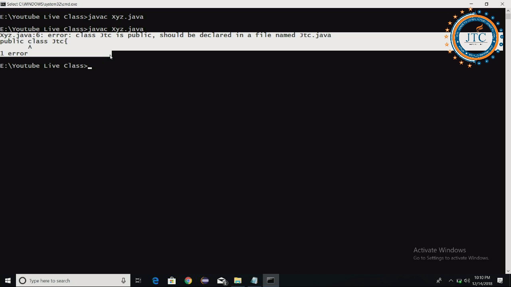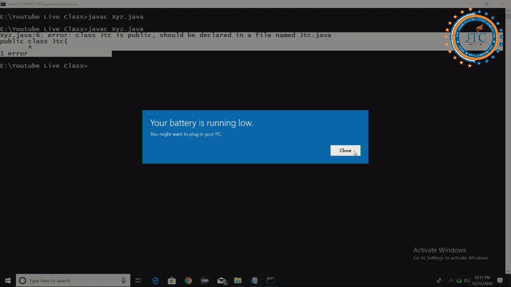Whenever you do something, you must read these errors properly. The error says that class JTC is public and should be declared in a file named JTC.java itself.